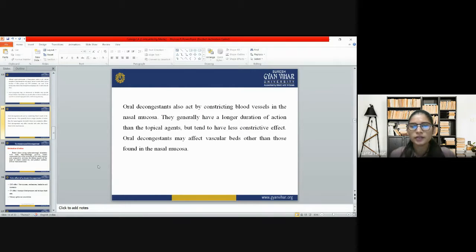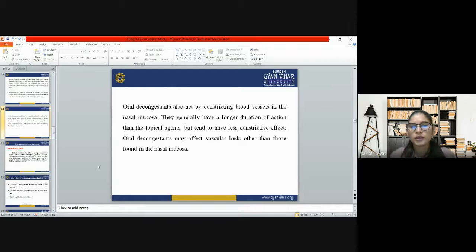Oral decongestants also act by constricting blood vessels in the nasal mucosa. They generally have a longer duration of action than the topical agents, but tend to have less constrictive effect. Oral decongestants may affect vascular beds other than those found in the nasal mucosa.